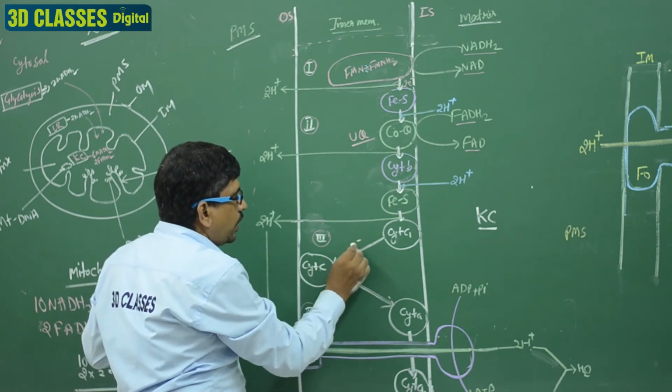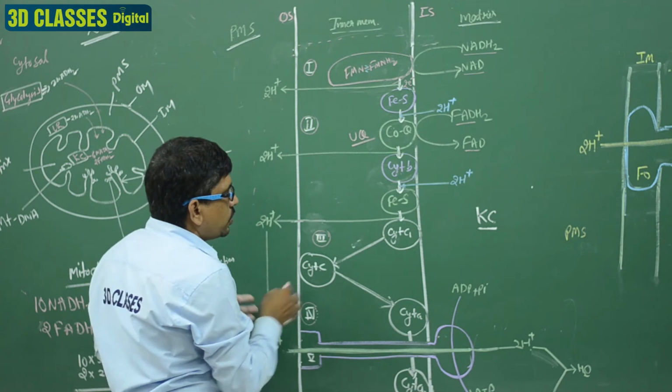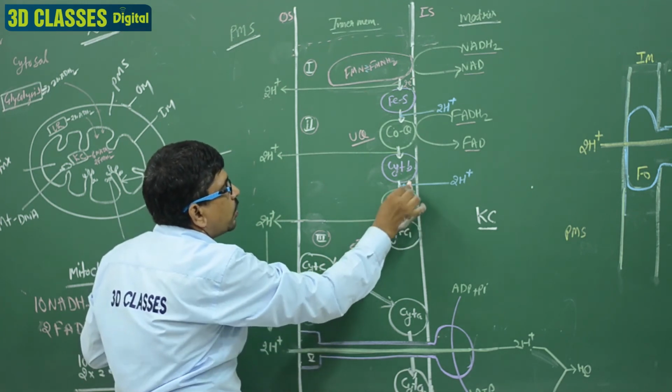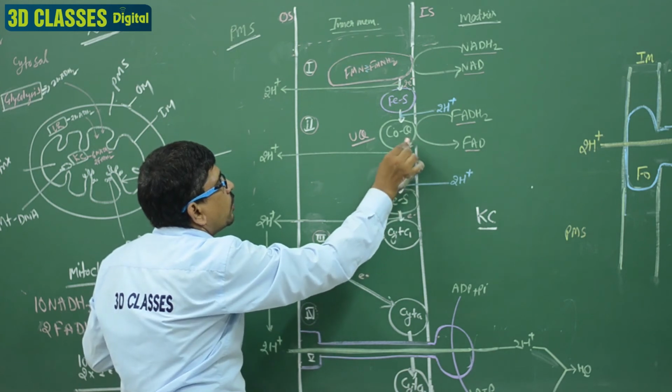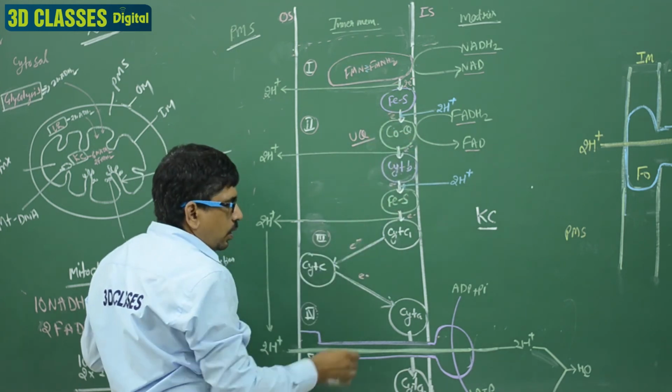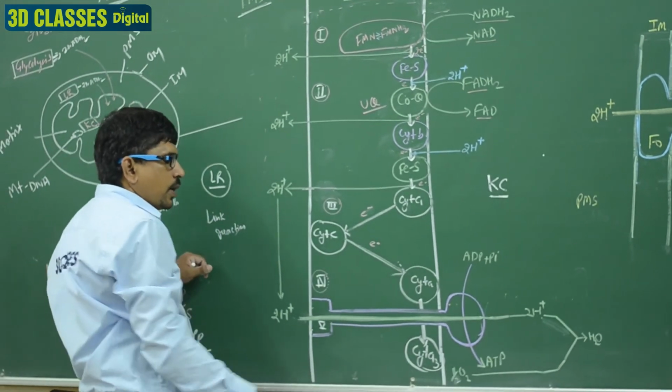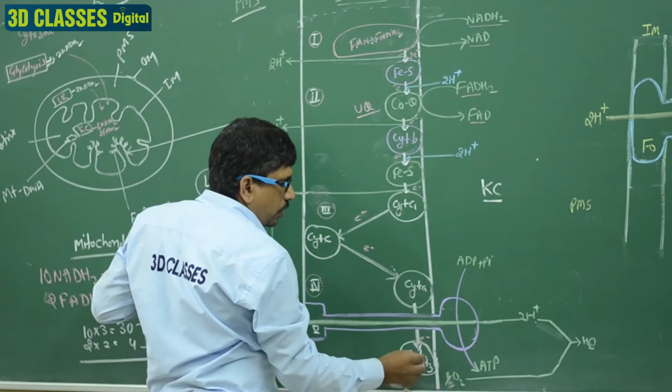So we can say electron here, release electron to cytochrome A. Clear? So the electron moves toward cytochrome A and then cytochrome A3.